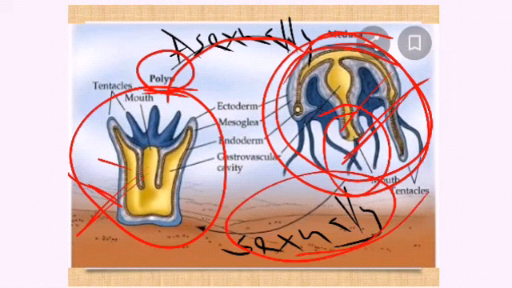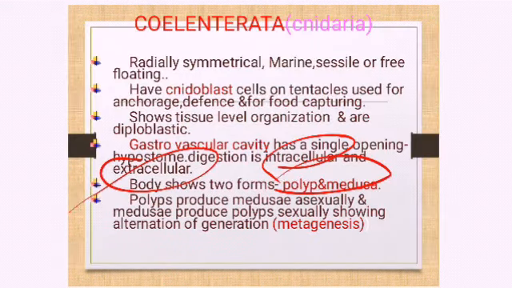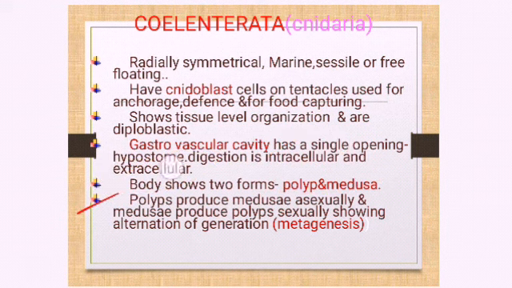Sexual reproduction, fusion of gametes, and thereafter they result in the formation of polyp. Again, polyps divide asexually to result in the formation of medusa, and the medusa reproduces sexually to result in the formation of polyp. So like this you can find alternation of generation is present. This point is just to note down: polyps produce medusa asexually and medusa produce polyps sexually.